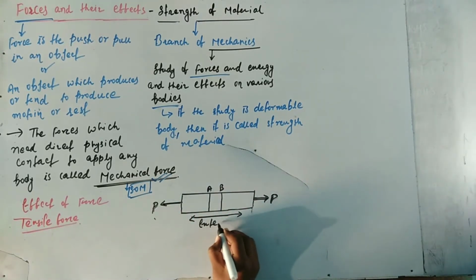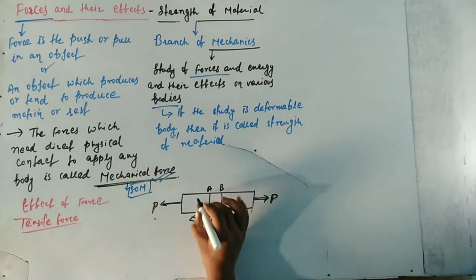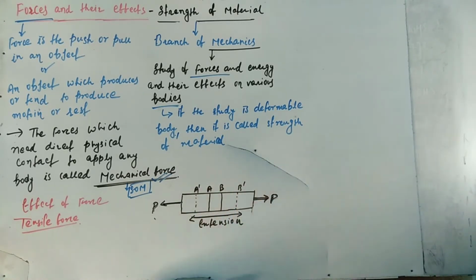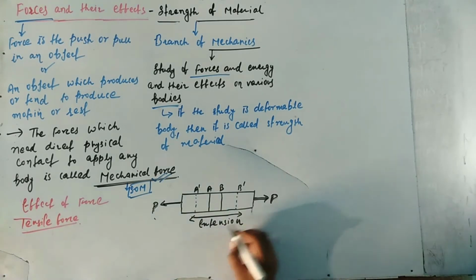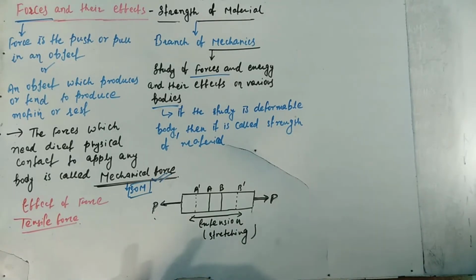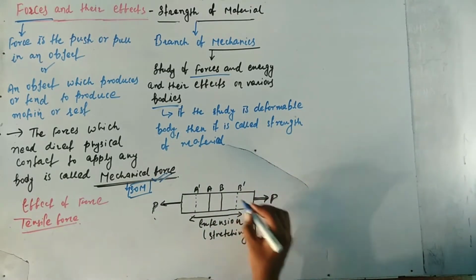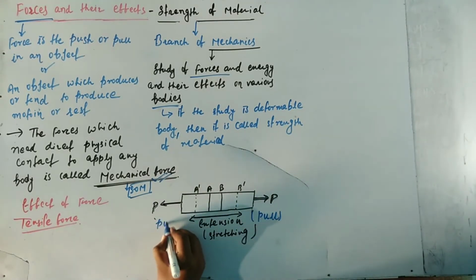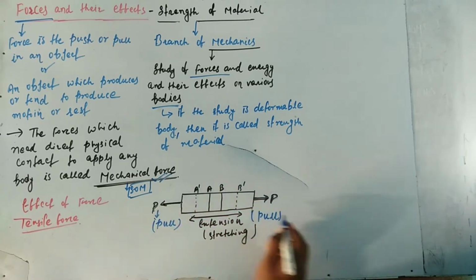When we apply the pull force on the body, extension of the body takes place, that is, stretching of the body takes place. Then the position of planes A and B will become A dash and B dash when we apply the pull force. So this force is called tensile force.